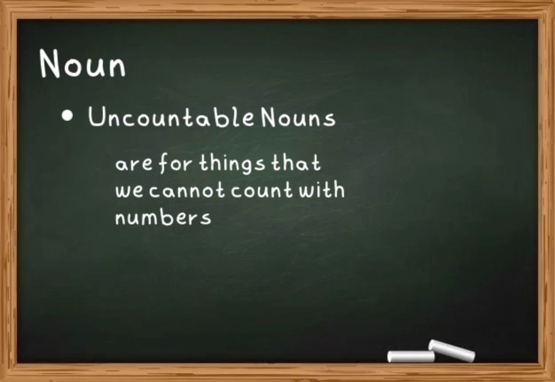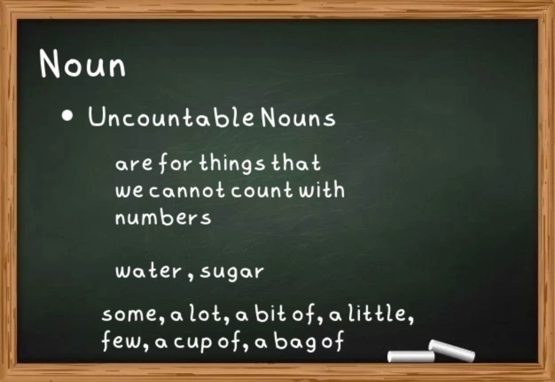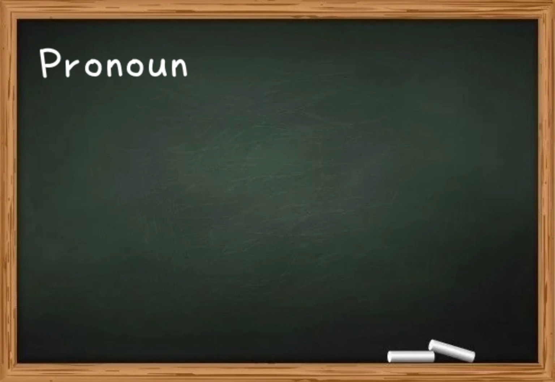And second, namely uncountable nouns. Uncountable nouns are for the things that we cannot count with numbers. An example, water and sugar. They are objects that cannot be counted, because to count them you have to use other words. For example, some, a lot, a bit of, a little, few, a cup of, and a bag of. Let's move on to the second part of speech.